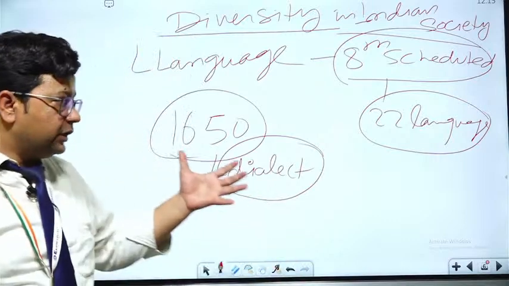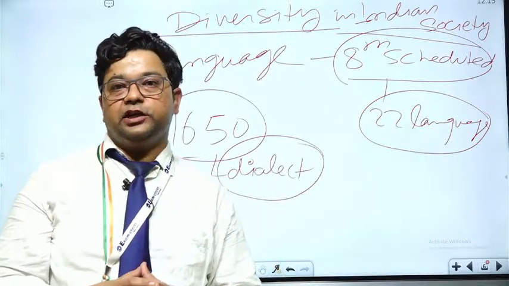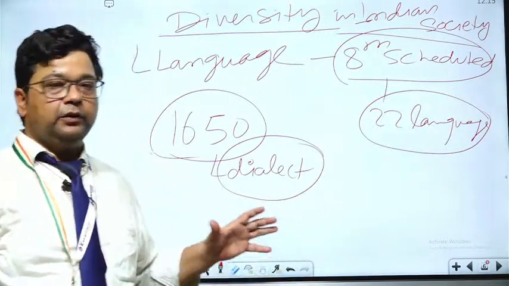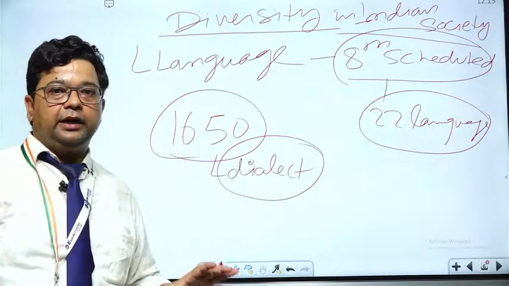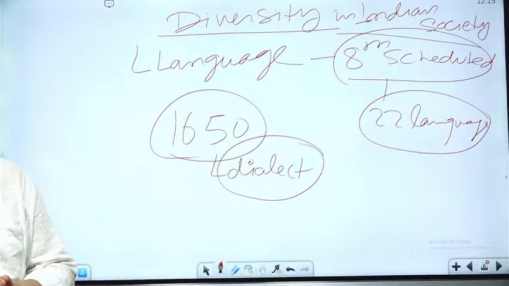By this, we can see how Indian society is diverse on a language basis. So the first diversity in India is on the basis of language, or linguistic basis.